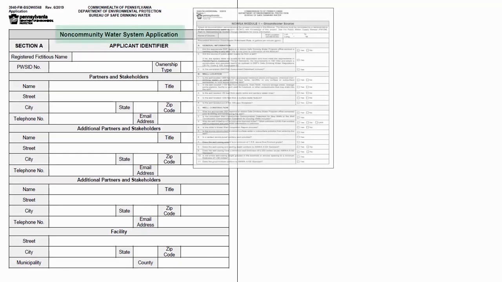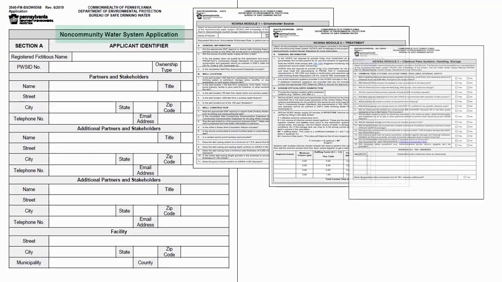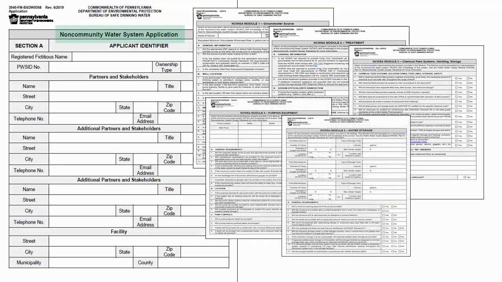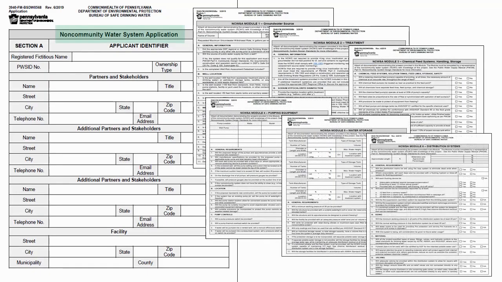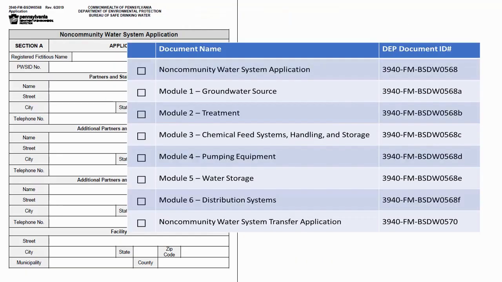The non-community water system application package includes the application and 6 different modules. The applicant only needs to complete and submit those modules that are applicable to the project. Sources and treatments which were previously approved with the BDF process do not require modules. For example, the application itself must be submitted with every package and should be accompanied by relevant modules.